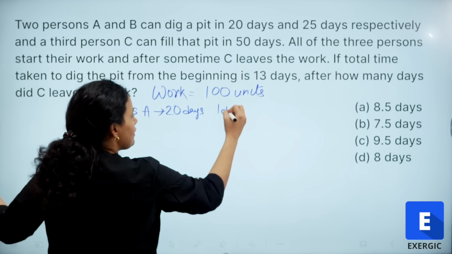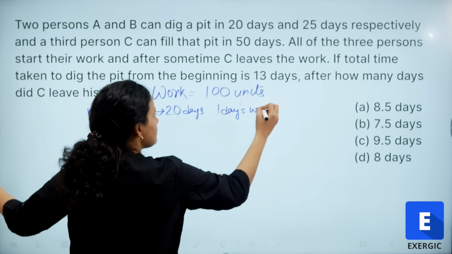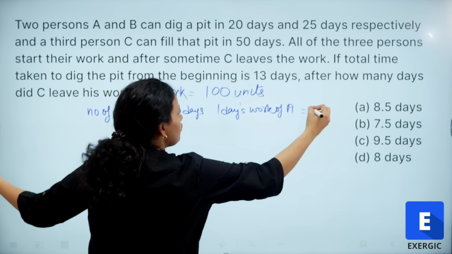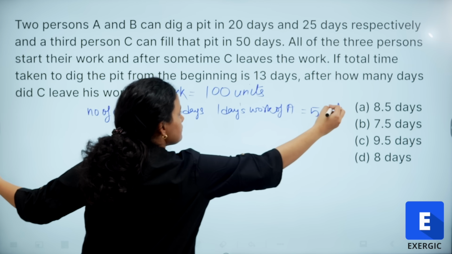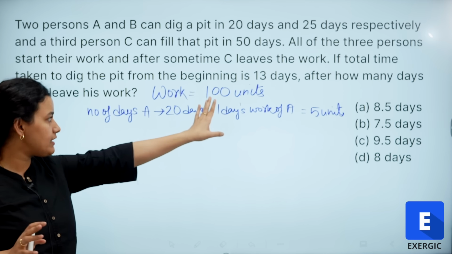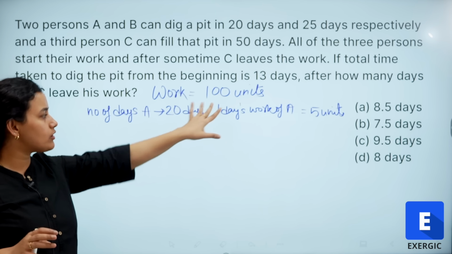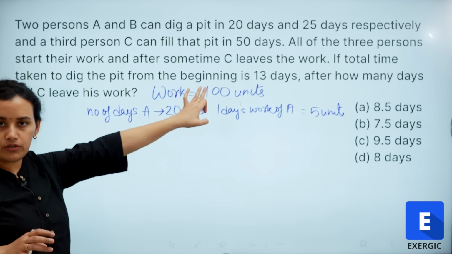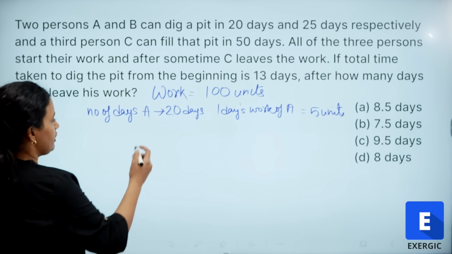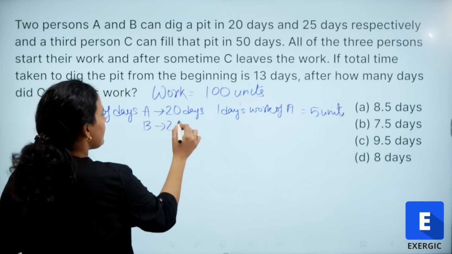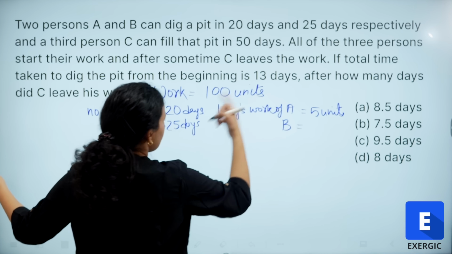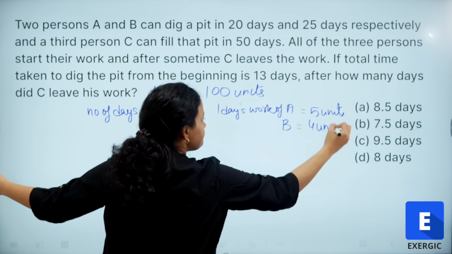So 1 day's work of A is 100 divided by 20, or 5 units. Is this clear? I am saying that the total work is 100 units and A can do these 100 units of work in 20 days. So in one day, A is doing 5 units of work. Similarly for B, it is 25 days. So in one day, the work of B is 100 upon 25, or 4 units.